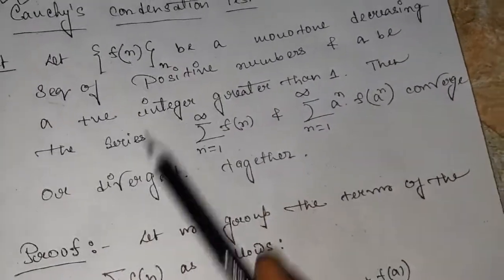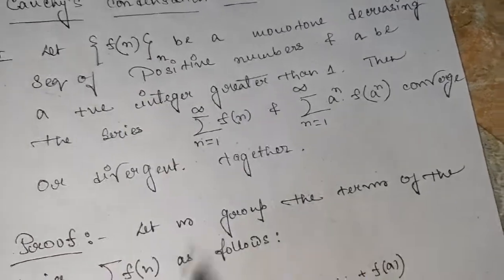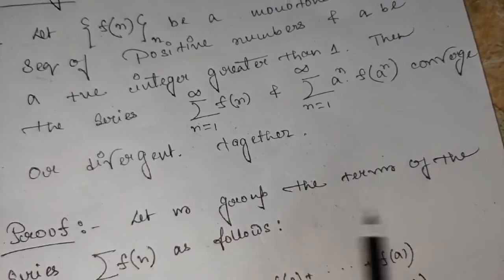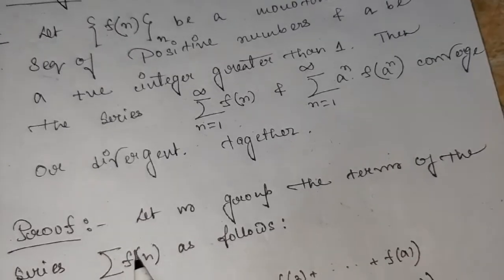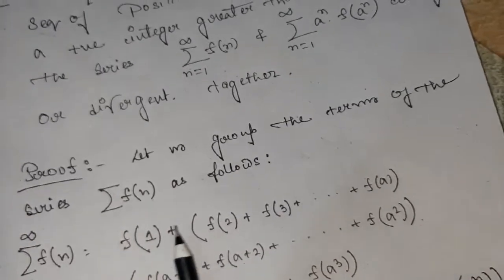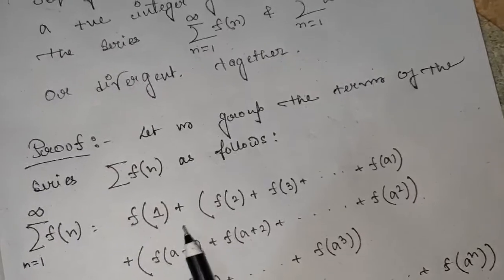So firstly, let us see how the terms of this sequence are. Let us group the terms of the series. Now we are considering this as a series, and let us see the terms of the series. So how will the term be? The term will be like f of 1, f of 2 and so on. So we are grouping the terms of the series like this.